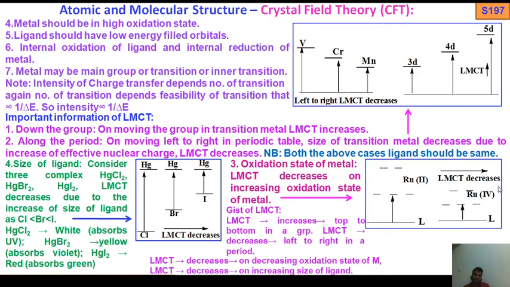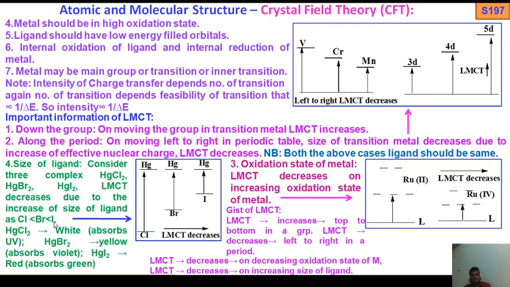Now come to the size of the ligand. Consider three complexes AgCl2, AgBr2, AgI2: the same metal with different ligands from the same group, chlorine, bromine, iodine. LMCT decreases due to the increase of size of the ligand. Chlorine is smaller than bromine, which is smaller than iodine.